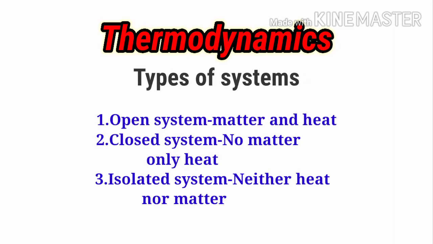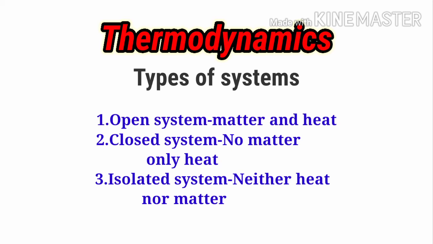Now we will learn the types of systems. So here you can see the types of system. First one is open system, second one is closed system, and third one is isolated system. So one by one we will understand the types of systems. First system is open system. The system in which both matter and heat can be exchanged is called an open system.